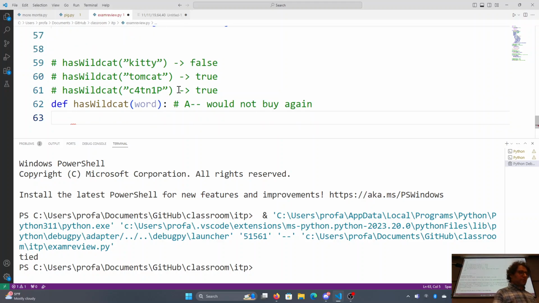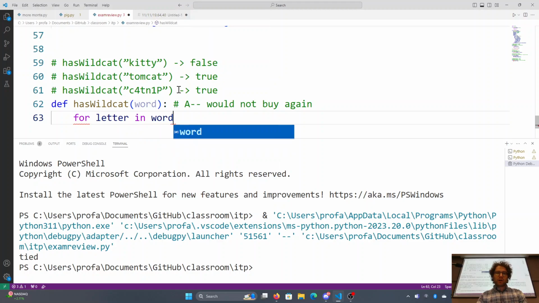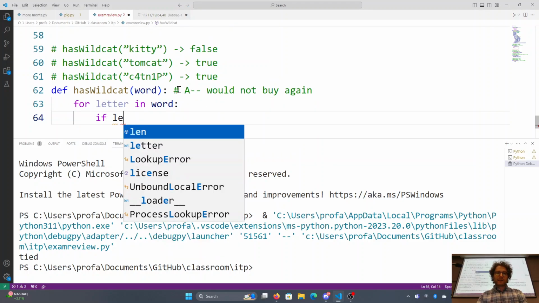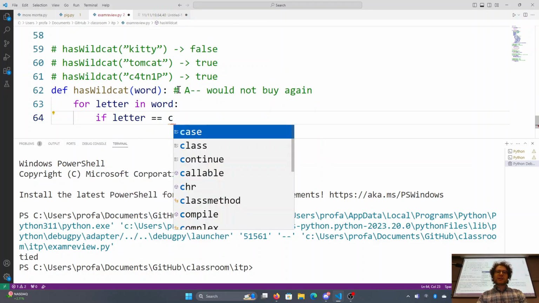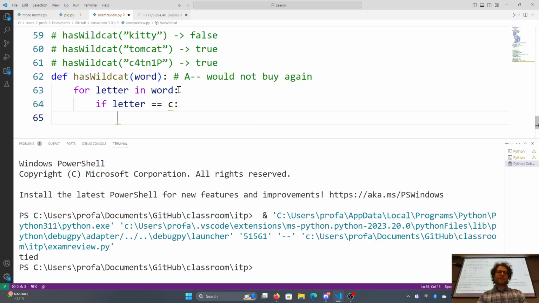So what we should do is iterate over this string until we find a C. That's our first point. We can't spell cat without a C, right? Make sense? So we're going to look for a C first. So for letter in word, if letter equals C, and I'm just going to fill this in later, in a bit.